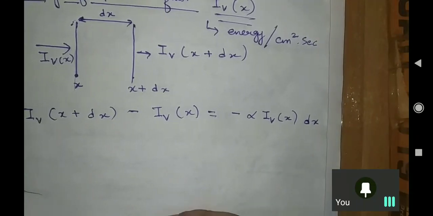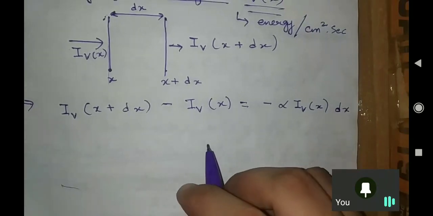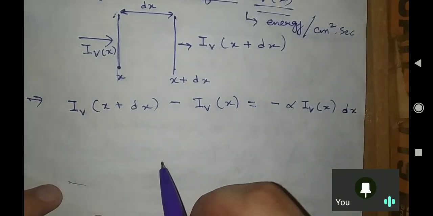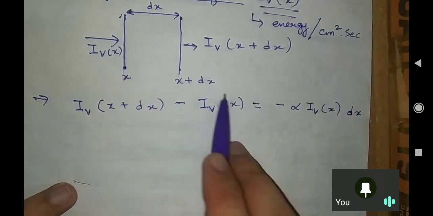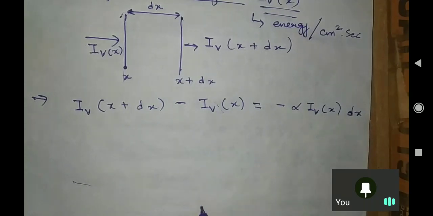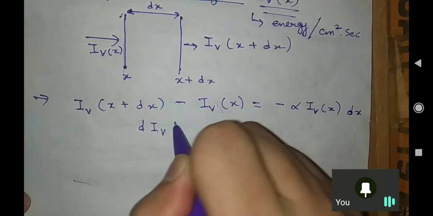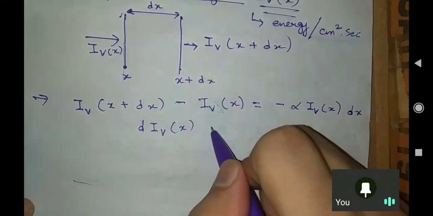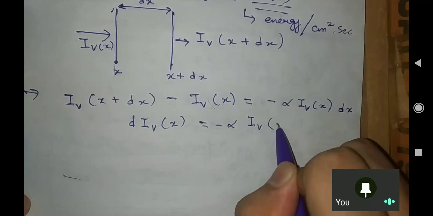This is some mathematics which you need to remember. What is alpha? I will tell you, wait a second. So this is basically a change. Yes, this is a change. And now I can write that dI_v of x, the difference, is equal to minus alpha I_v of x into dx.